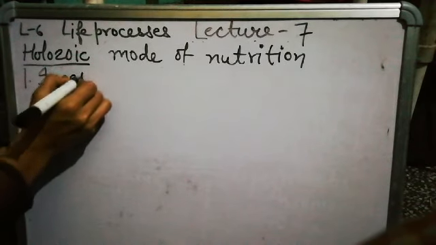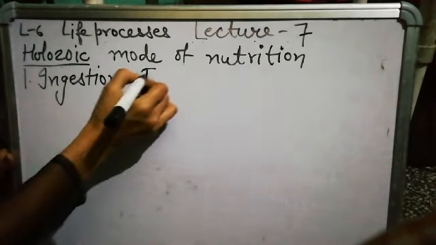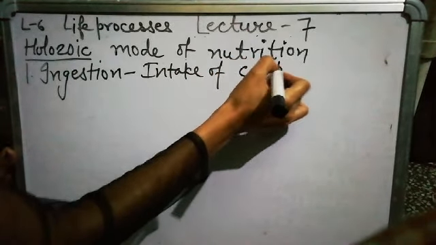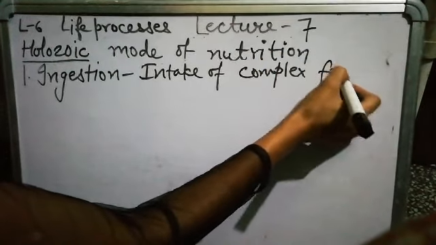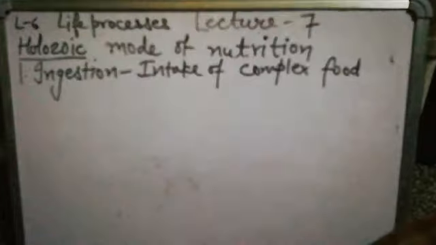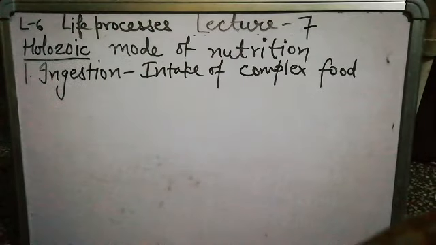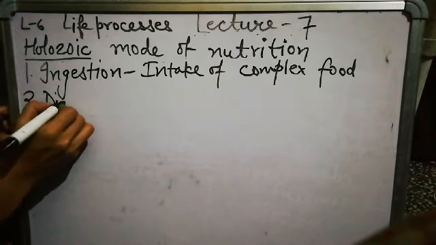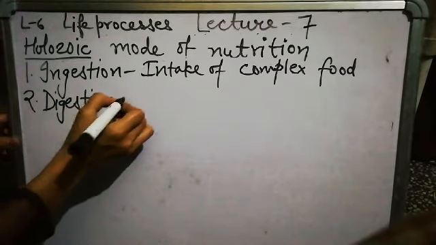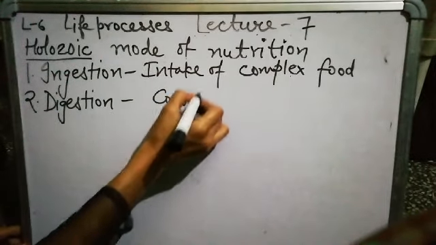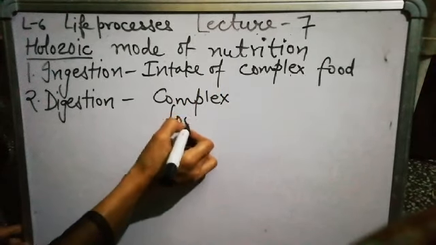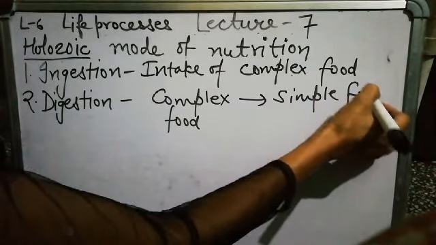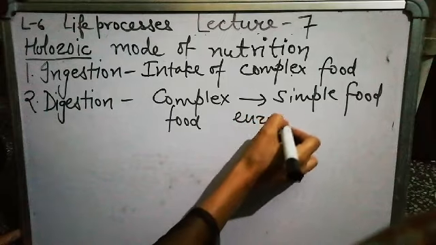First step, ingestion. Ingestion means intake of food. Which type of food? Complex food, meaning the food which is polymer in nature and which should be broken down into monomers, meaning simple units. Next step is digestion. In this step, that complex food is converted into simple food with the help of enzymes.